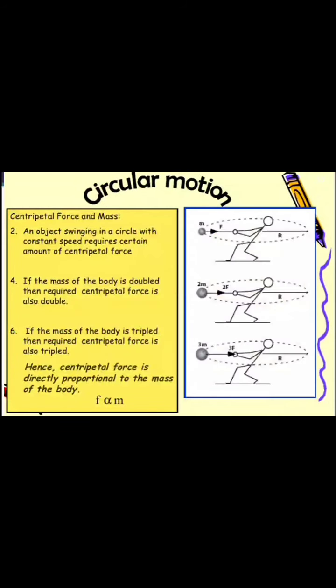Here see this diagram: in the first diagram there is a mass m and the centripetal force value is given by F. If the mass is doubled to 2m, then the required centripetal force is double, 2F. If the mass is tripled, triple the force is acting towards the center. And from this case we can say that the centripetal force is directly proportional to the mass of the body.